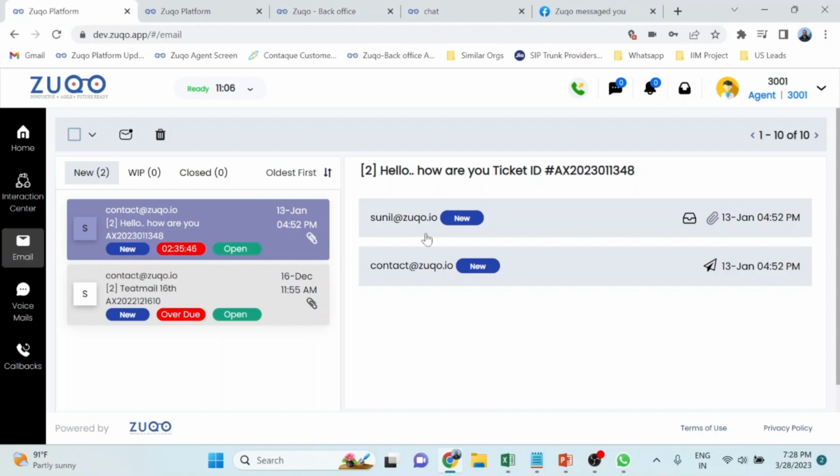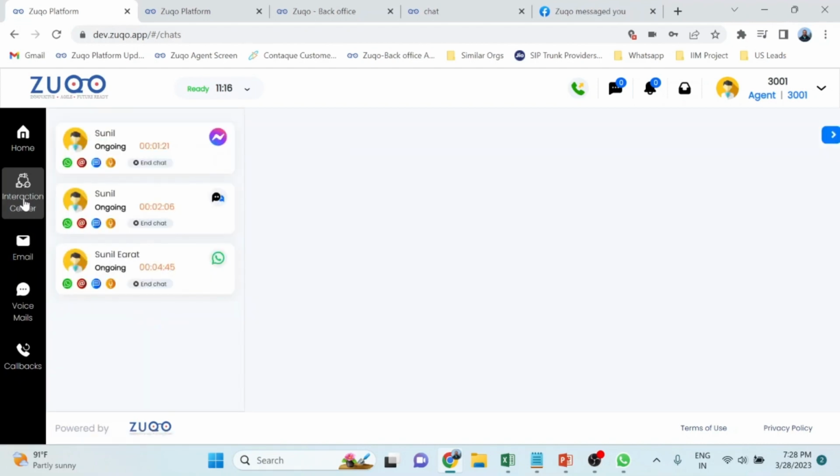And if that needs to be pushed to some other agent, the supervisor can do that. The complete service desk management can be done with your emails. Similar to this, as I mentioned, there are 30 plus channels which we support, and all these 30 plus channels can be managed from this single interaction.